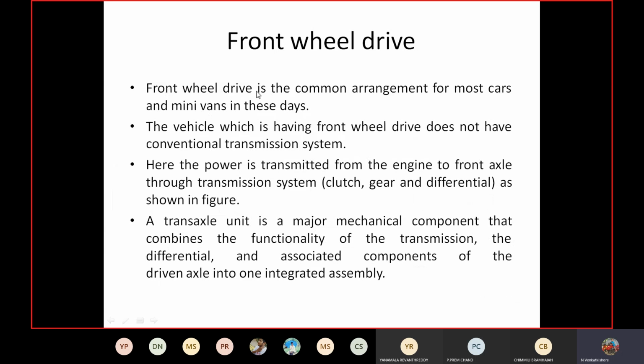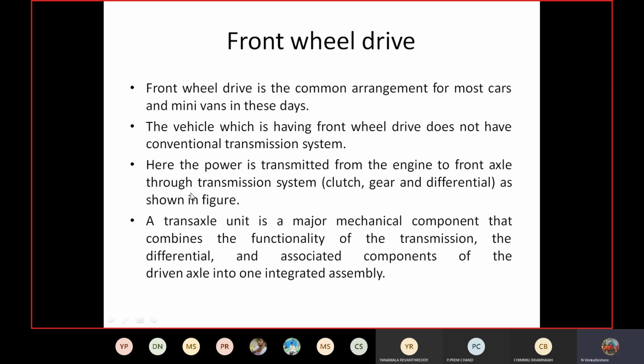In case of front wheel drive, generally we use it for cars and minivans. Due to this front wheel drive, the cost of the vehicle can be reduced. The vehicle which has front wheel drive does not have any conventional transmission system. Here the power is transmitted from the engine to the axles through clutch, gear and drive shaft.